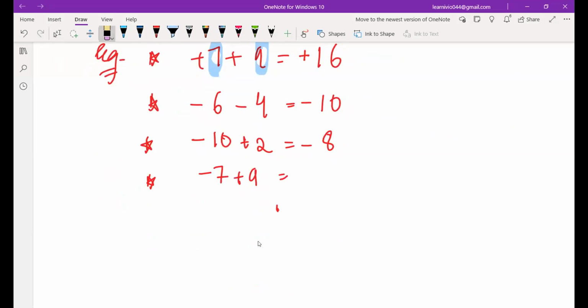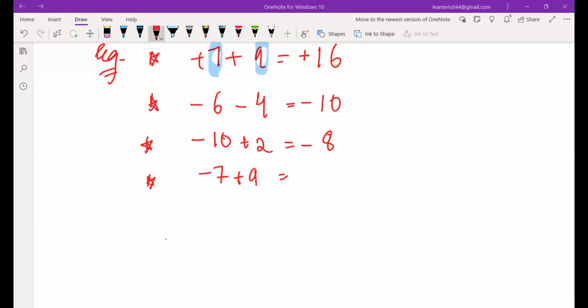Now tell me, Hanvi, what kind of signs do 7 and 9 have? Same or opposite? Ma'am, am I not audible to you, Hanvi? Ma'am, you are, but your voice is breaking. My voice is breaking. Okay, just give me 1 or 2 minutes, then I'll rejoin with another device. No, ma'am, everything's okay. It's okay.